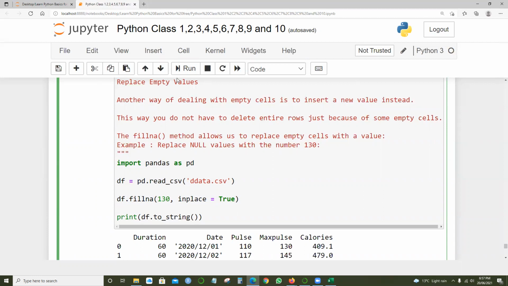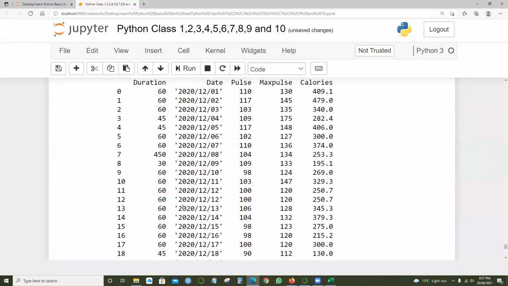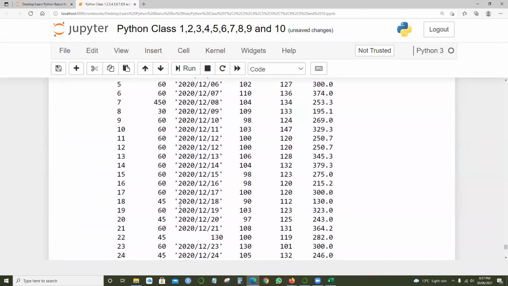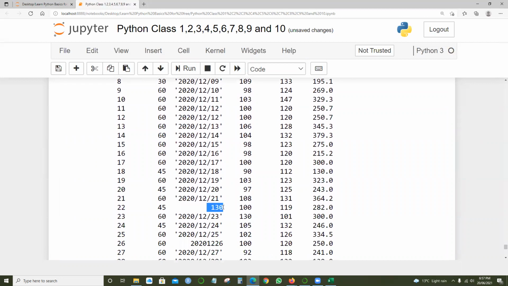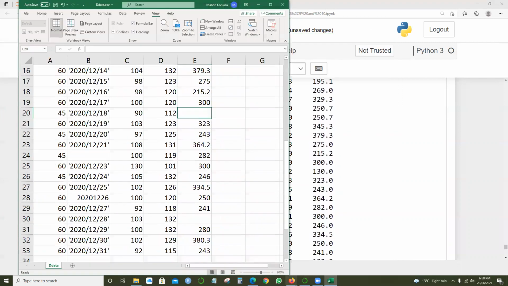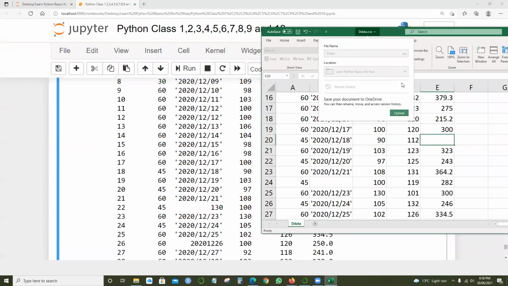When I run this and print df.to_string, we locate 130. We have something at row number 22. Why? Because within this Excel sheet, that row has blank information, right?